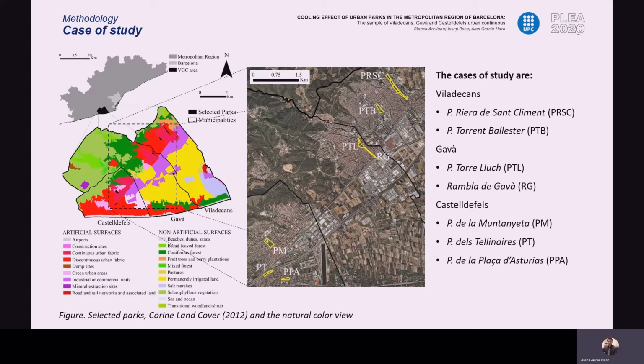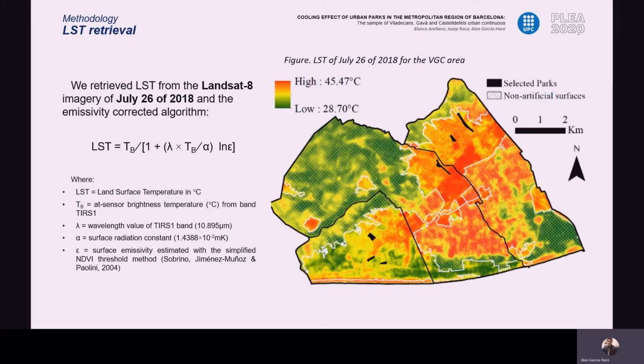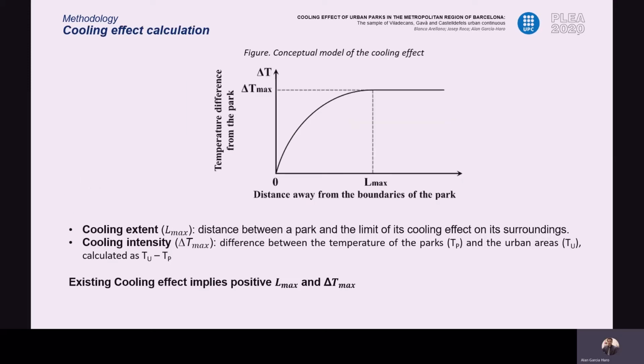These spaces are located in the conurbation of the municipalities of Viladecans, Gavà, and Castelldefels within the Metropolitan Region of Barcelona. In the methodology, first we calculated the land surface temperature of the area of the 3 municipalities with the Landsat-8 thermal image of July 26 of 2018, using the corrected emissivity algorithm and obtaining an image with a resolution of 30 meters.